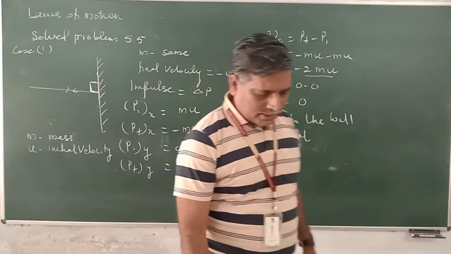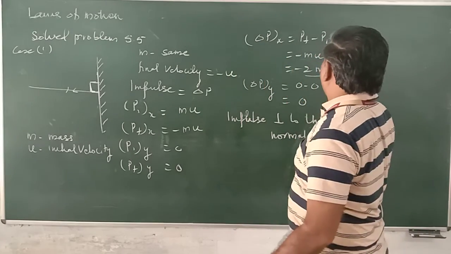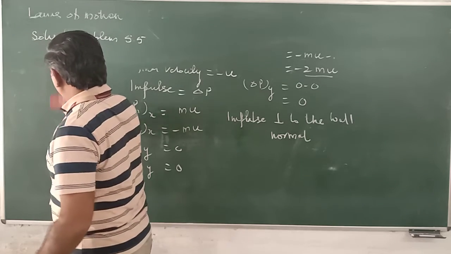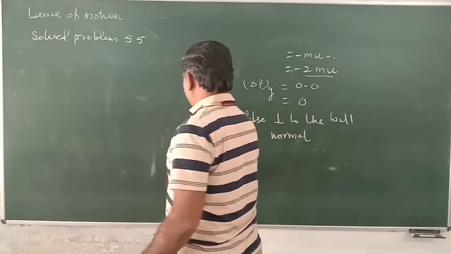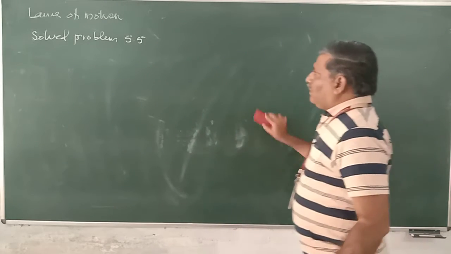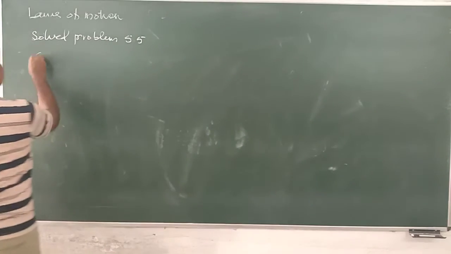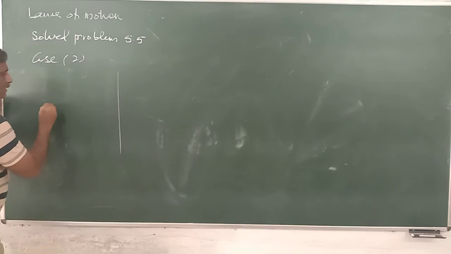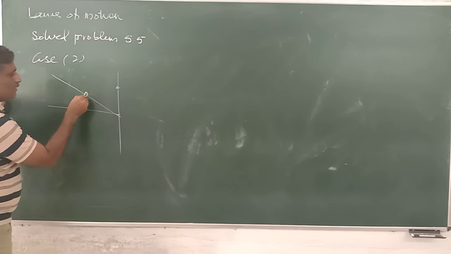Now let us take the second situation. What is the second situation? In case 2, this is x, this is y, and the ball is coming in this direction.